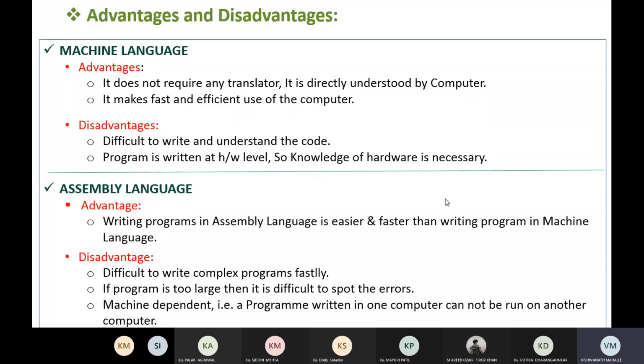A program in assembly level language is machine dependent, that is, it depends upon hardware. A program written on one computer cannot be run on another computer. That's why it is called machine dependent. You can run the program only on the machine on which you have written it.